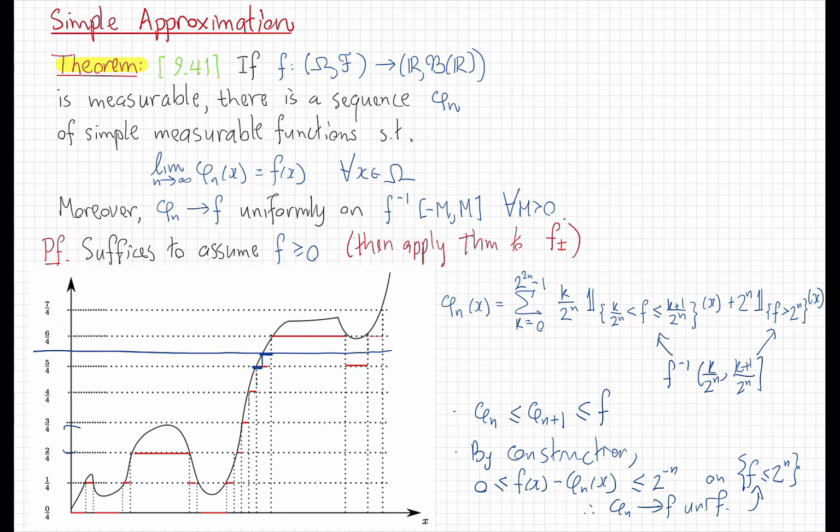The only thing we need to make sure here is that these functions, phi n, which are simple functions, are actually measurable. That means we just need to check that these sets are measurable, but that just follows from the measurability of f and the fact that these half-open intervals are Borel sets. And so that proves this robust approximation theorem.